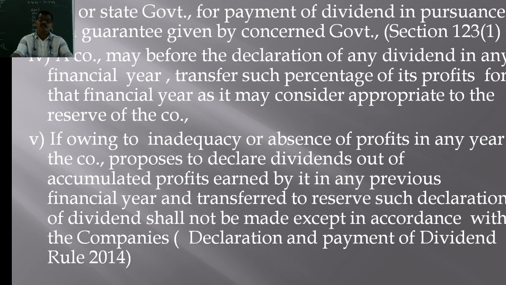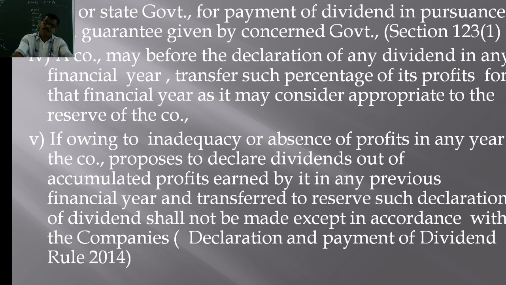A company can also utilize the uncommitted reserves for declaration of dividends only in certain circumstances, where there are inadequate profits or no profit, in order to maintain the rate of dividends in the market. The company should not allow the price of the shares to go below.